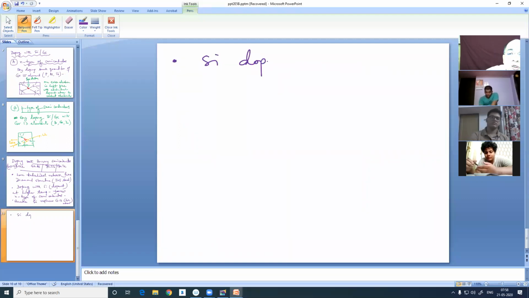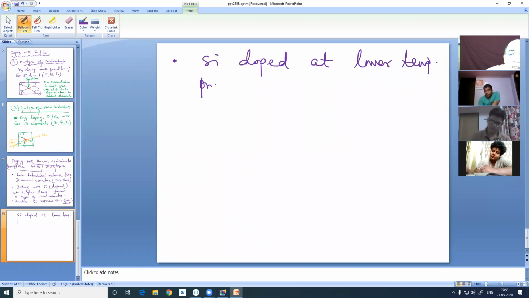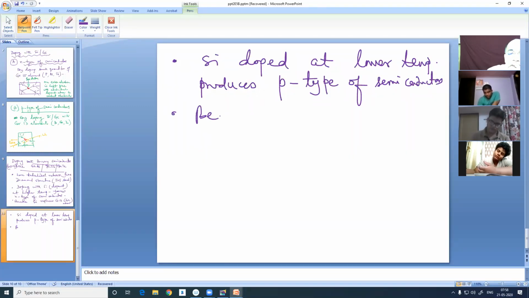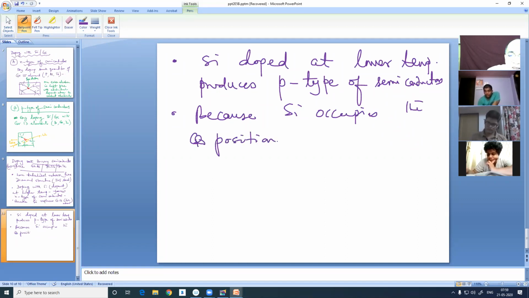Silicon doped at lower temperature, say room temperature or below, produces P type of semiconductor, because silicon occupies the position of group 15, say arsenic in gallium arsenide.